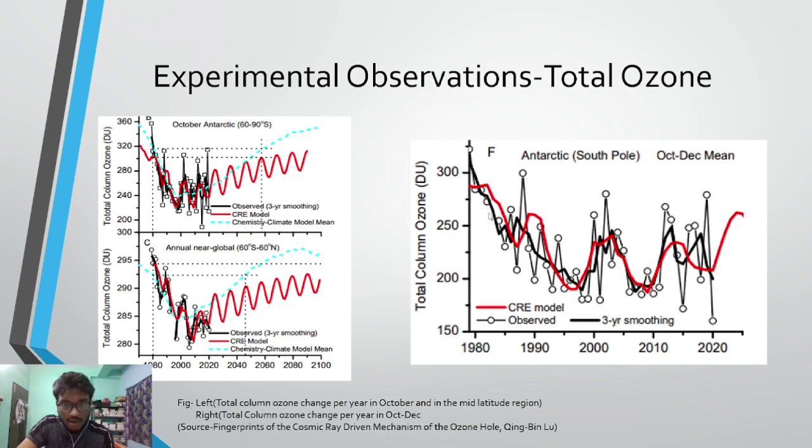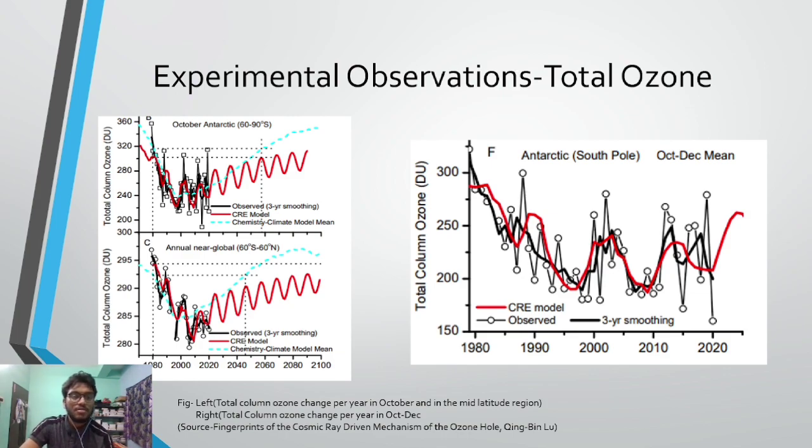The 3-year smoothing curve is this black line, and the CRE curve almost fits over it, showing the CRE model is well efficient to explain the total column ozone concentrations over these years. These figures are taken as references from the fingerprints of cosmically driven mechanism of the ozone hole by Qing-Bin Lu.